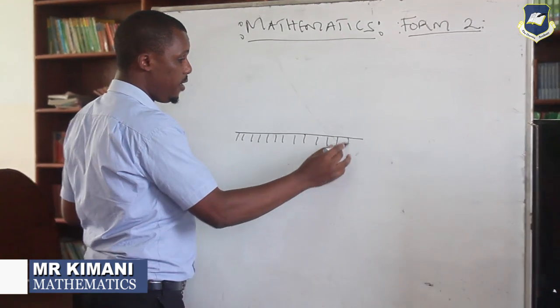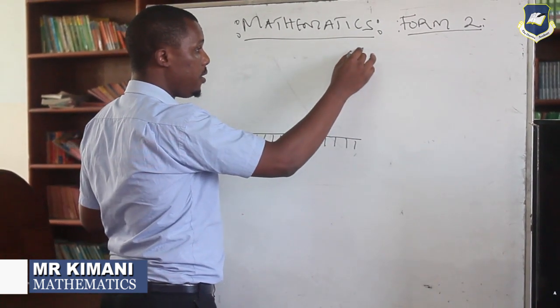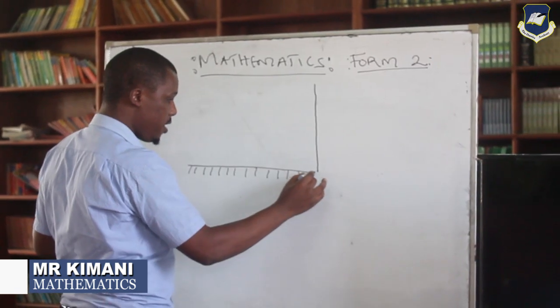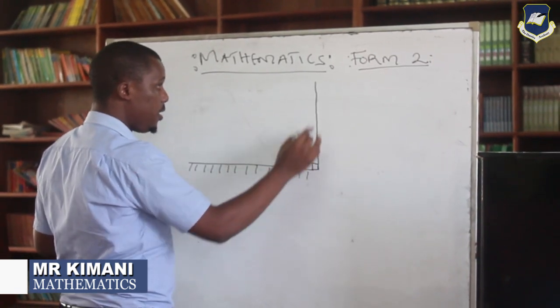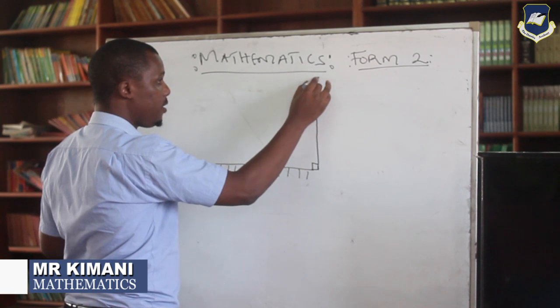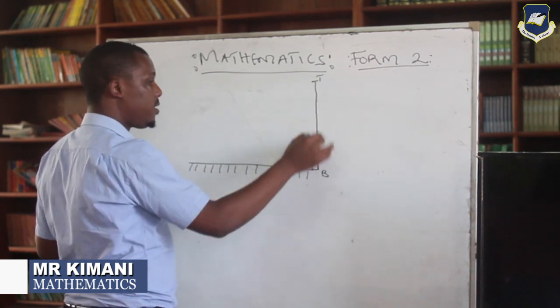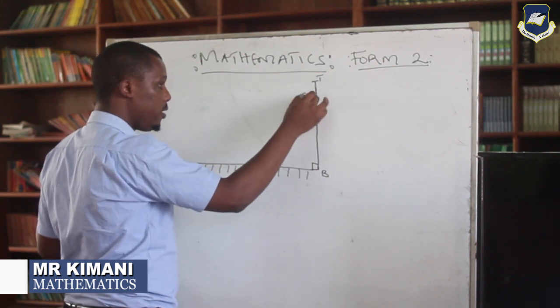That is the ground. Then here you have now the building. Remember, the building and the ground are supposed to make an angle of what? An angle of 90. This is the top of the building. Then this is the bottom. So this is the height. This is what we are calling the height of the building.